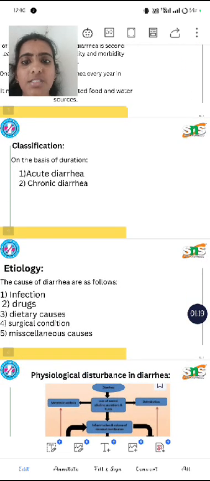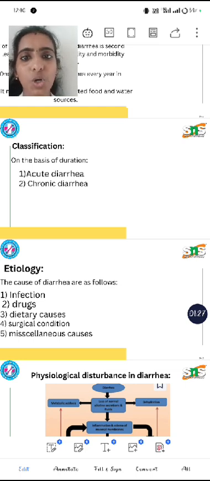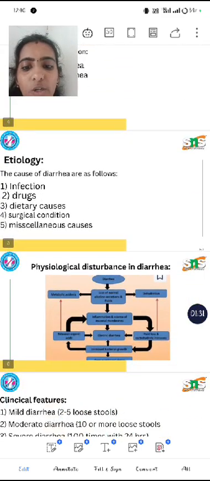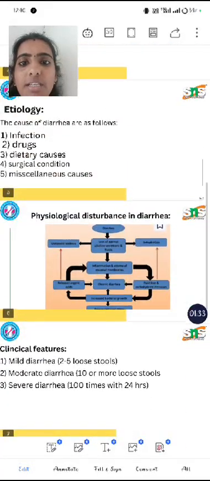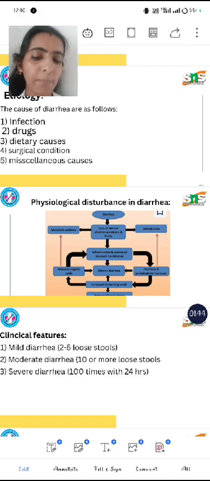So, classification. There are two types of classification based on duration. The first one is acute diarrhea, and the other one is chronic diarrhea. Acute means short term, chronic means long term. And the etiology: the causes of diarrhea are infection, drugs, dietary causes, surgical conditions and miscellaneous causes. So these are all the causes of diarrhea.